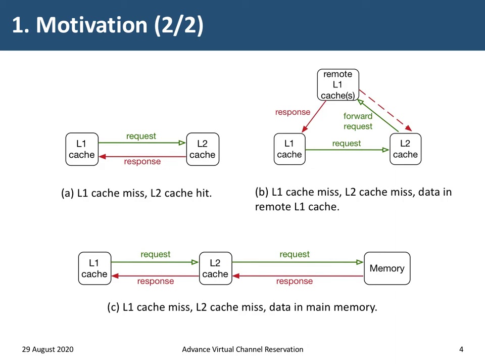For the request to the remote L1 cache, which is shown in Figure B, we can definitely know that there will be a response from the remote L1 cache to the local L1 cache. For the request to the off-chip memory, which is shown in Figure C, there will be a response from the memory to the L2 cache and then to the local L1 cache. Therefore, we can predict or know the destination ahead in many cases, and based on this, we put forward a service named AVCR.